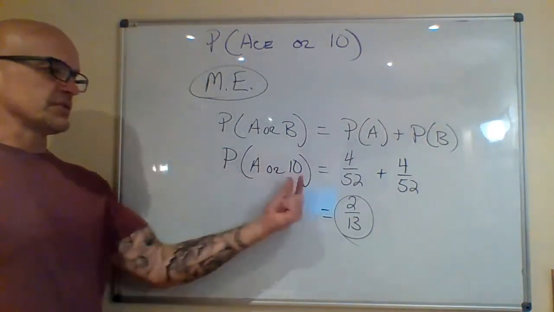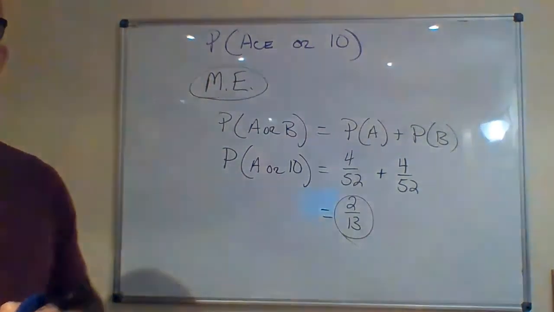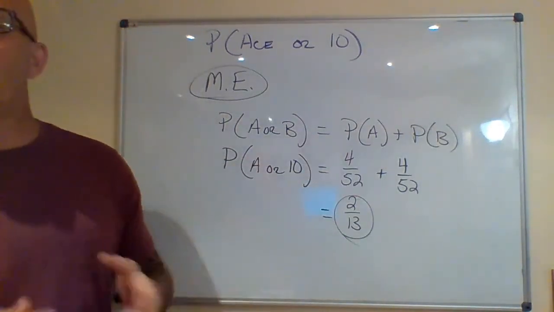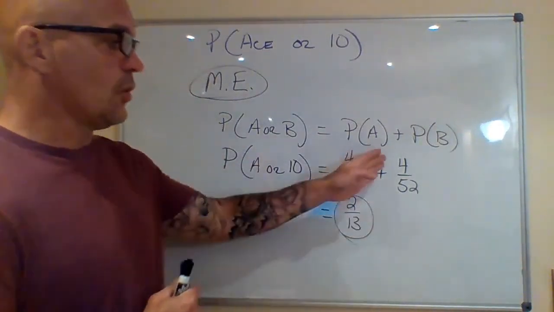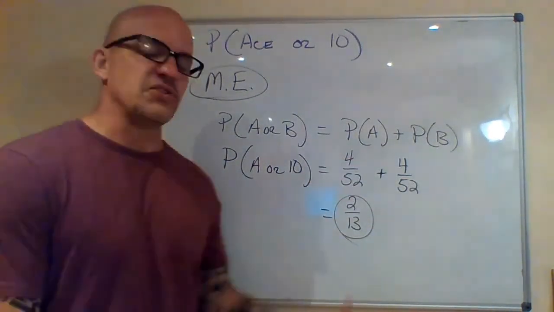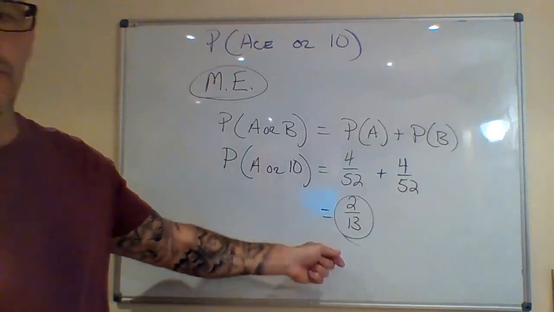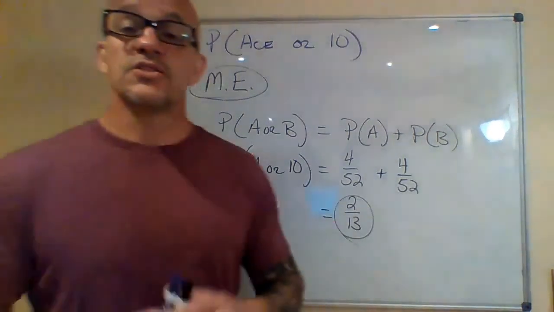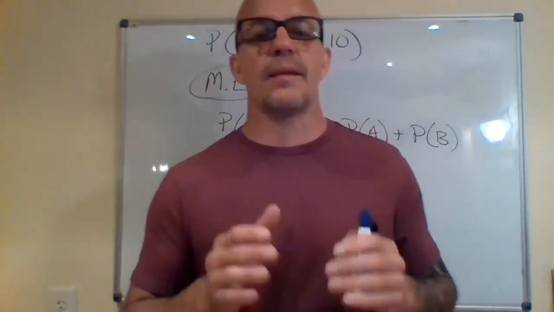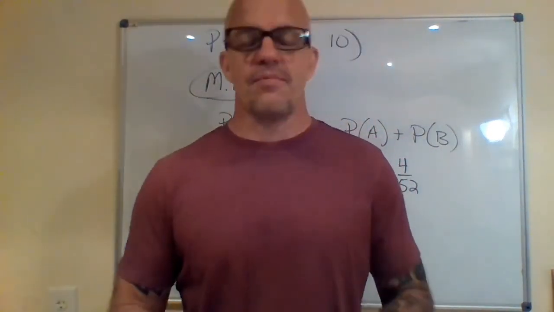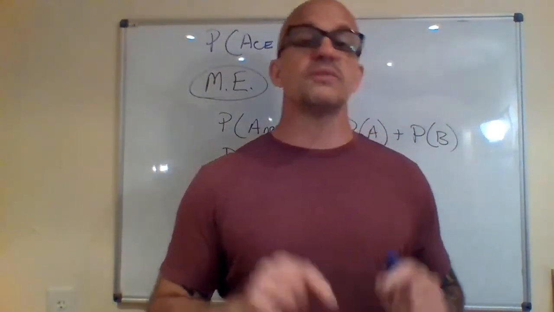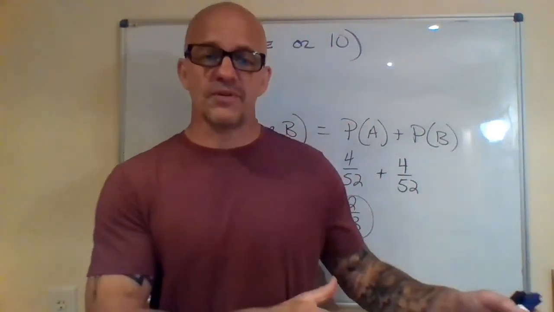So probability of an ace or a 10. Nice thing is they're the same probability. There are 4 aces in the deck, so it's 4 out of 52 for the aces. Likewise, there are 4 10s in the deck, so that's also 4 out of 52. So when we add those together, we will get 8 out of 52, which does indeed reduce to 2/13. And that's it. So hopefully that was pretty easy. All you have to do is determine whether it's mutually exclusive or not and apply the correct formula. Keep in mind, mutually exclusive cannot happen at the same time. Not mutually exclusive can happen at the same time. So keep those notes close by.